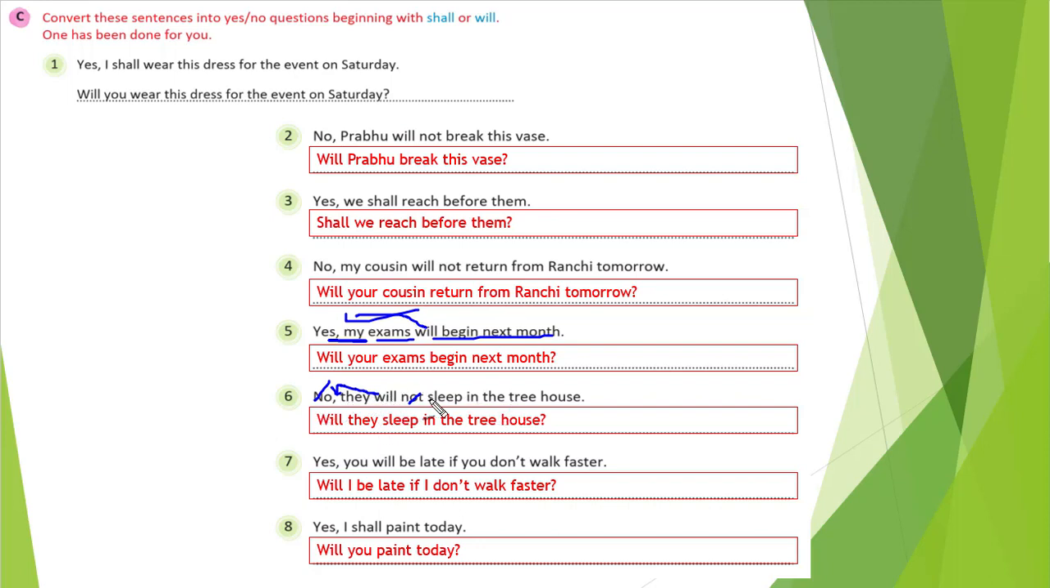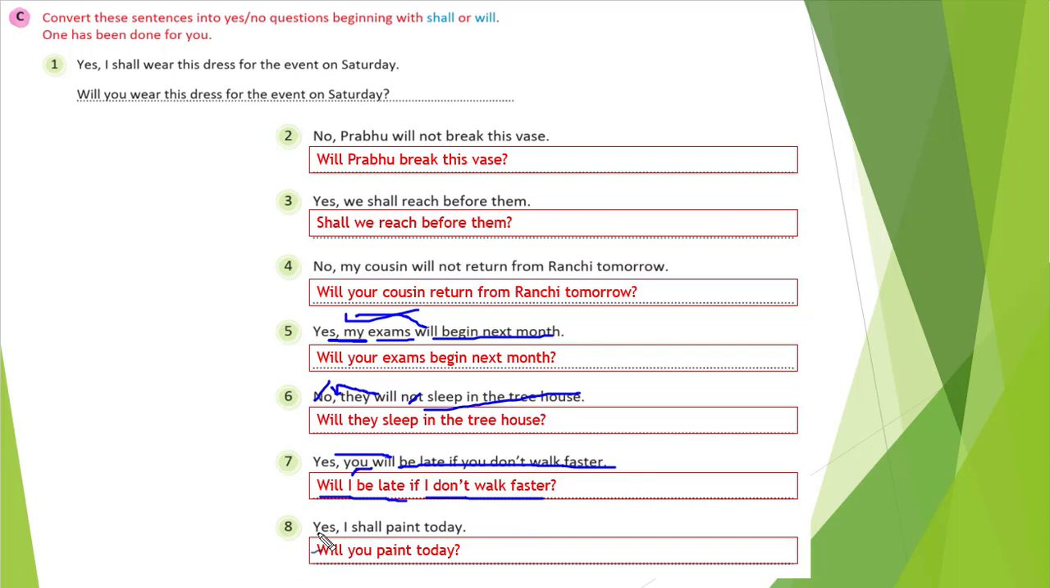Will they sleep in the tree house? Like that we will write. Seven: Yes, you will be late if you don't walk faster. So someone is telling you, "You will be late." That means, will I be late? You have already asked the question: will I be late if I don't walk faster? So we write "will" first, then we write "I" in the place of "you" and the remaining part stays the same.